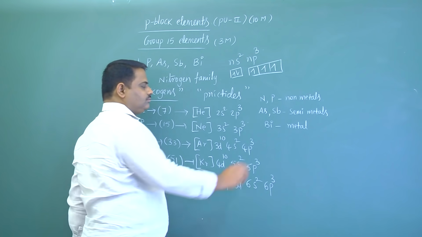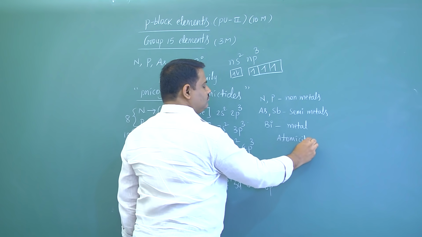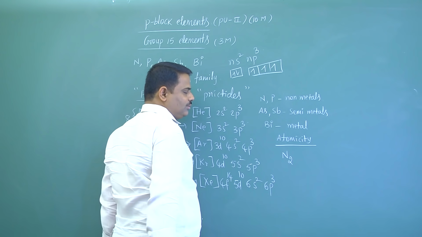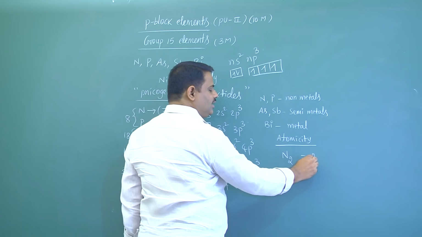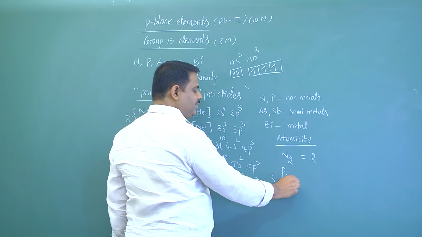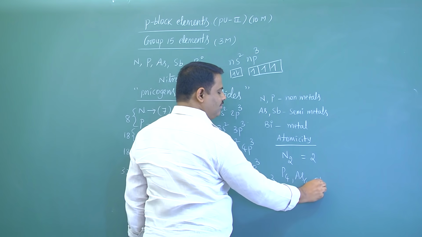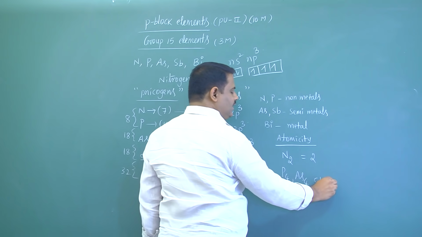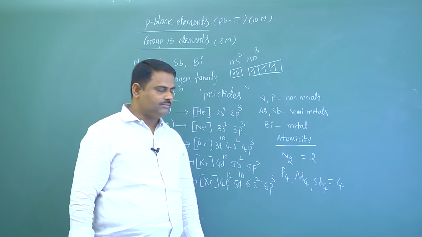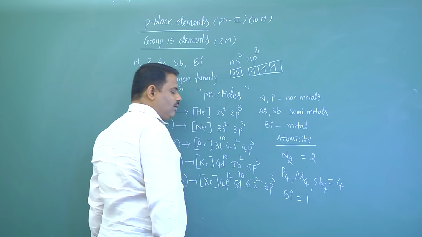Now other one, what is atomicity? Nitrogen exists as N2, that's why its atomicity is 2. Phosphorus as P4, arsenic as As4, stibium as Sb4, that's why these are all tetraatomic. Our atomicity is 4. Bismuth is pure metal, that's why atomicity is 1.